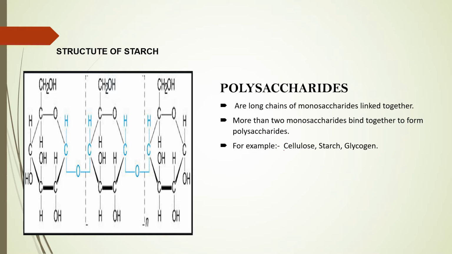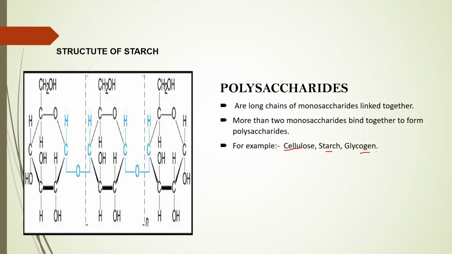Examples are cellulose, starch and glycogen. Cellulose is found in cells of green plants, while starch is the main component of the food for animals. Starch is also called amylum, and it is formed when many, meaning more than two, glucose molecules are joined together. They form the carbohydrate that is starch. Okay, now we are done with the classification.